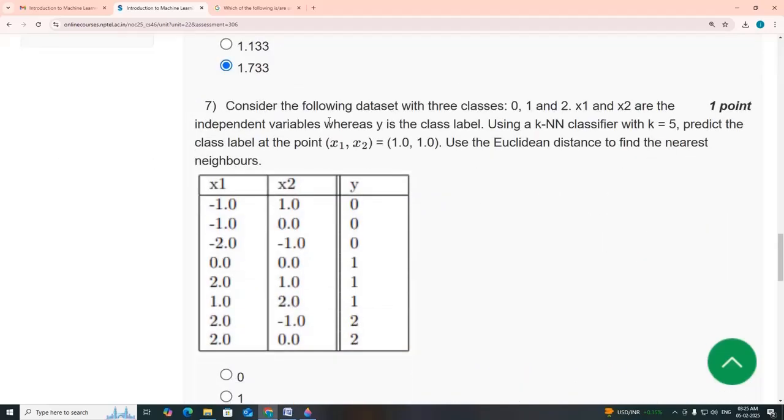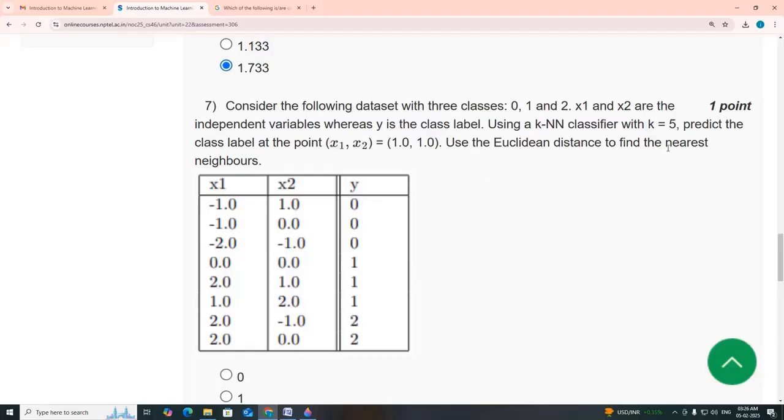Seventh one: consider the following data set with the 3 classes 0, 1, 2, and k equal to 5. We have to predict the class label at this point.